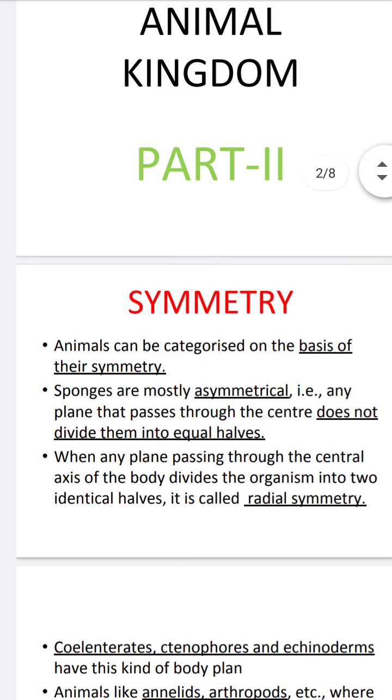Sponges are mostly asymmetrical, that is, any plane that passes through the center does not divide them into two equal halves. Sponges are organisms which belong to the phylum Porifera. They are mostly asymmetrical, meaning they do not have any specific symmetry. The actual definition is that any plane that passes through the center does not divide them into equal halves.